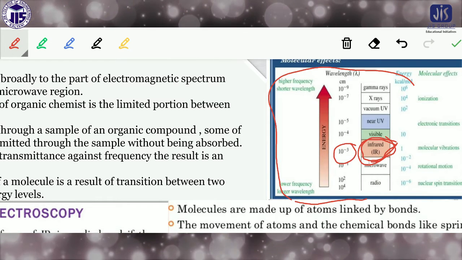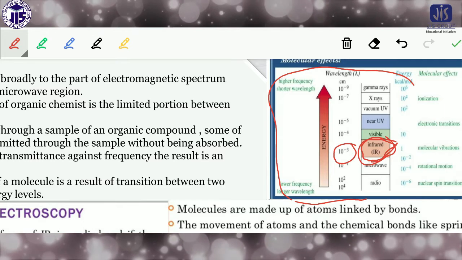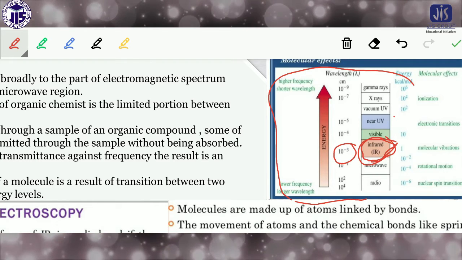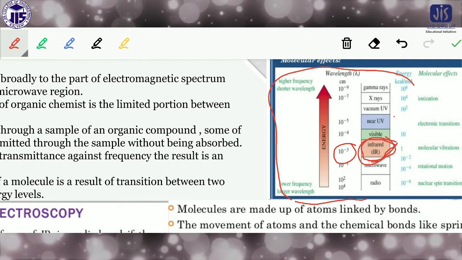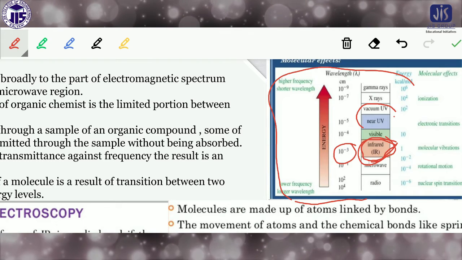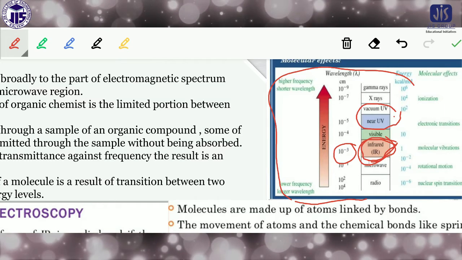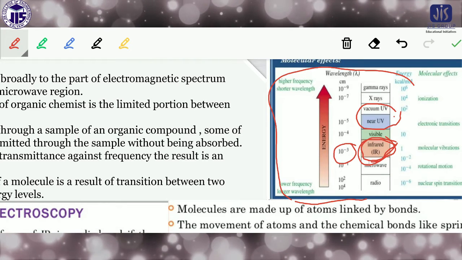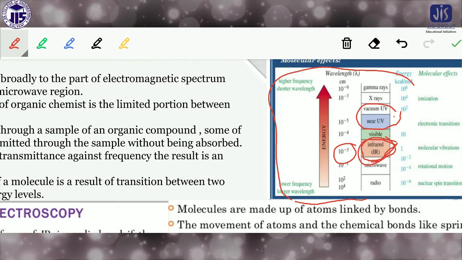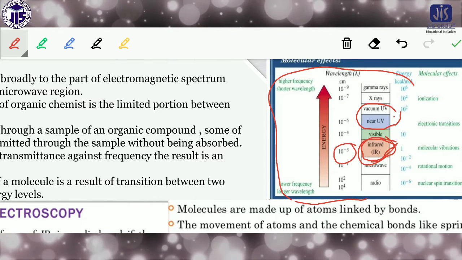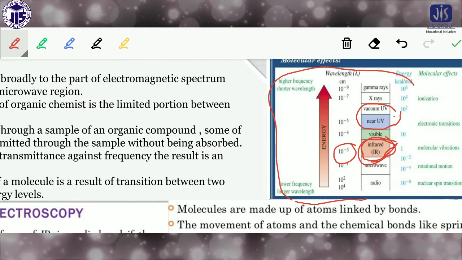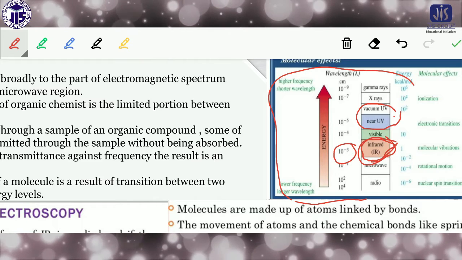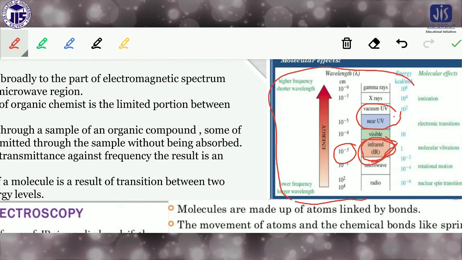And where is the UV? UV has the lower wavelength but higher energy. So the work that will be done by the UV will not be done by the IR, because the energy coming from the UV radiation is not the same as the energy coming from the IR radiation.